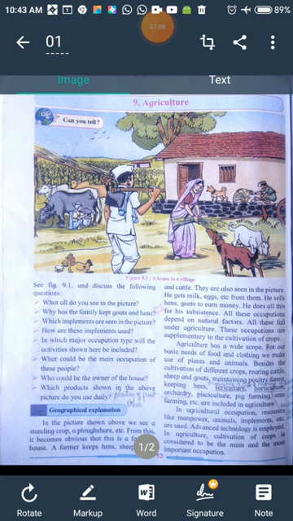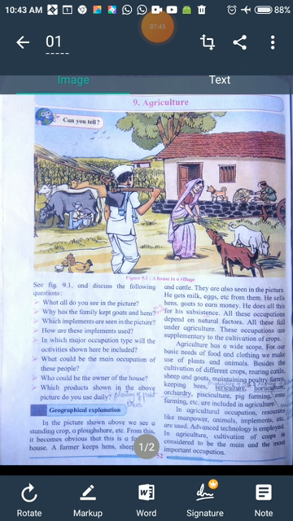Then maintaining poultry farms, that is birds. Then keeping bees, so that we can get honey, which can also be sold in the market. Then sericulture. What do you mean by sericulture? Sericulture means production of silk. We get silk from silkworms. So rearing or taking care of the silkworms for the purpose of production of silk is called sericulture.